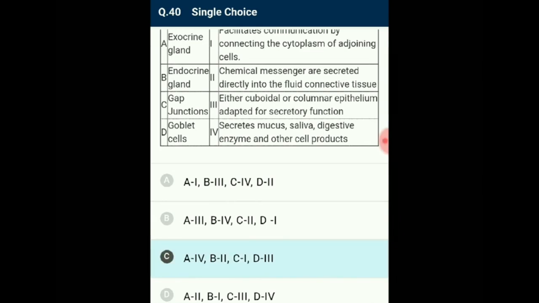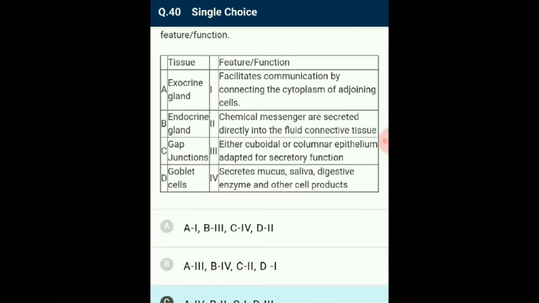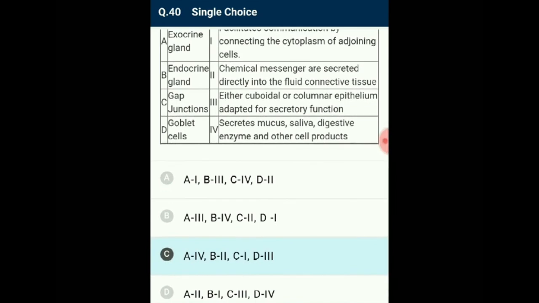A. Exocrine gland is matching with the fourth one: secrete mucus, saliva, digestive enzymes and other cell products. B. Endocrine gland is matching with the second option: chemical messengers are secreted directly into the fluid connective tissue. C. Gap junction is matching with the first one: facilitate communication by connecting the cytoplasm of adjoining cells. Goblet cells are matching with the third one: either cuboidal or columnar epithelium adapted for secretory function. So the correct option is C.